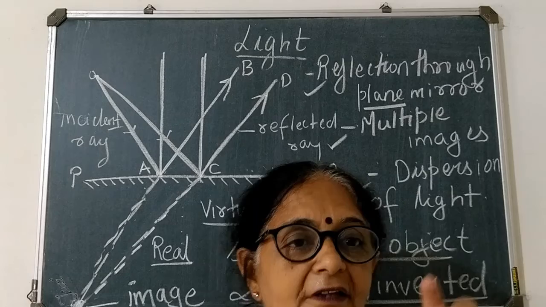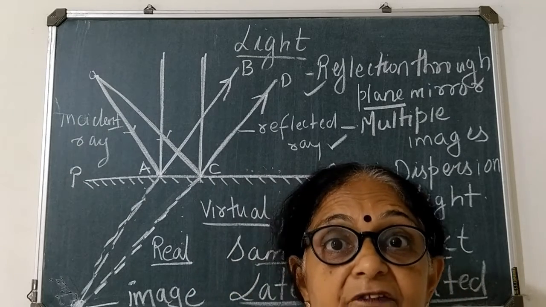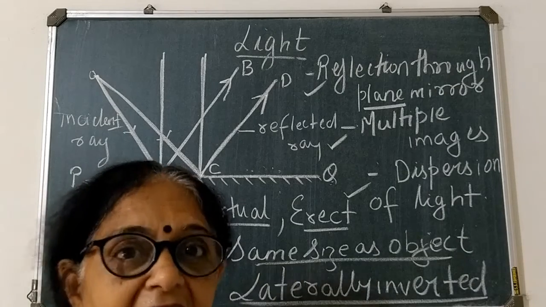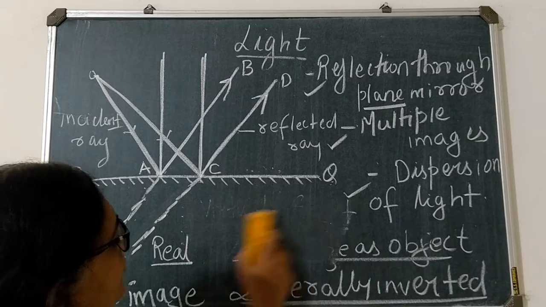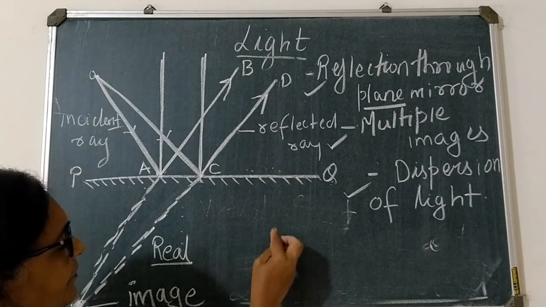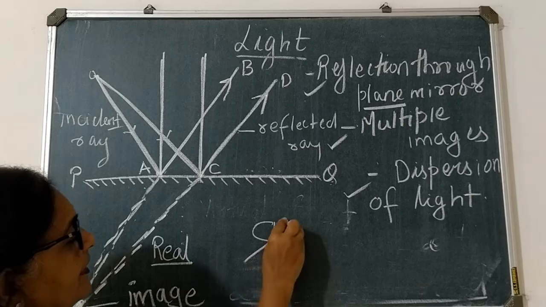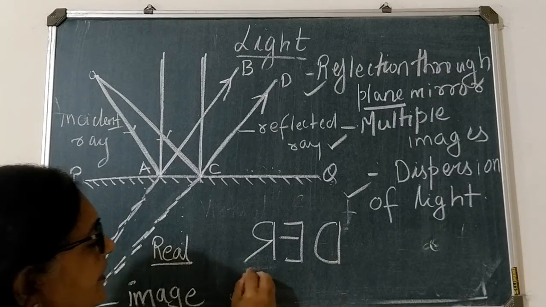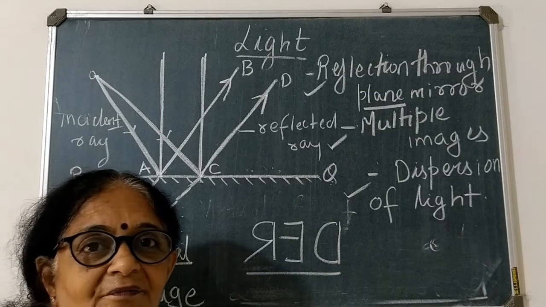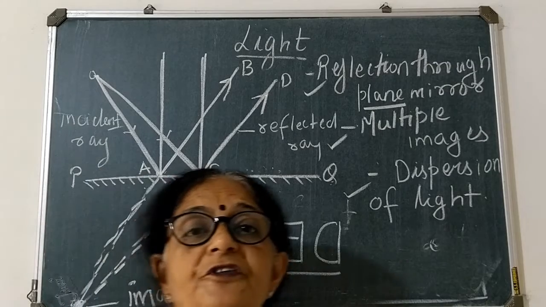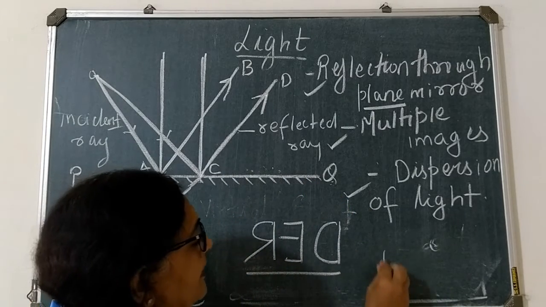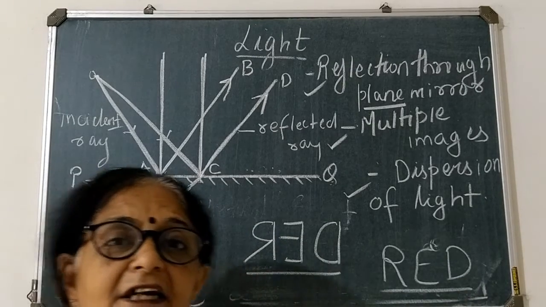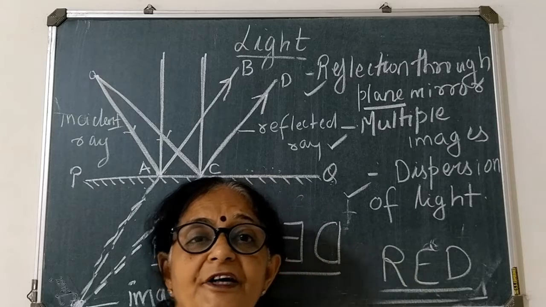So for that, it is written laterally inverted. I hope you know what is laterally inverted. One more example, you can try this at home. Laterally inverted, you can write like this: R E D. You write red like this on a piece of paper, and then you see it in the mirror, it will appear straight like this. So this is what we call laterally inverted. I hope you have understood this.